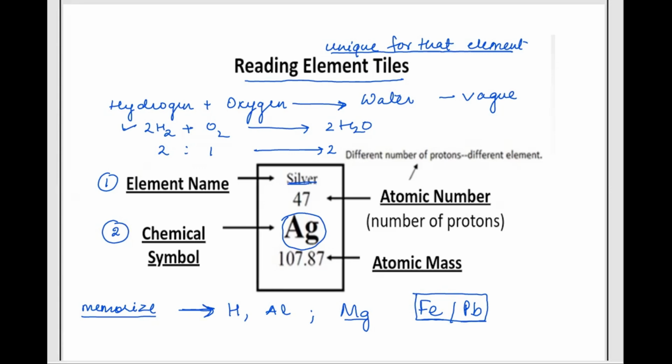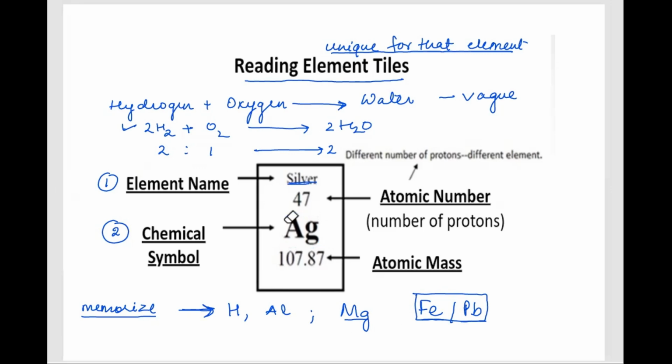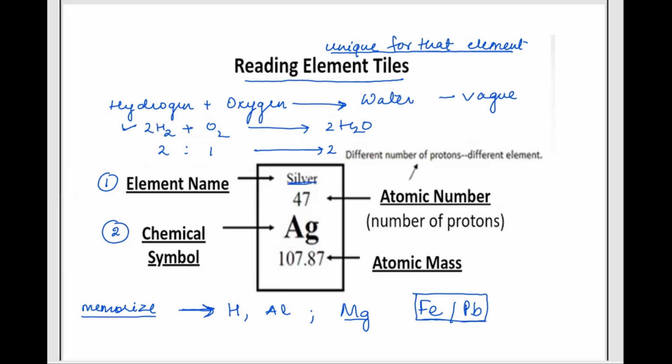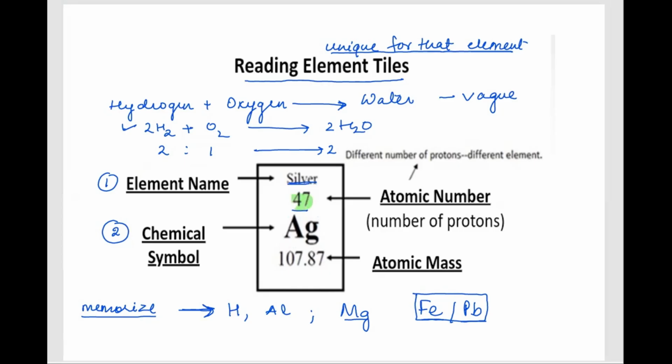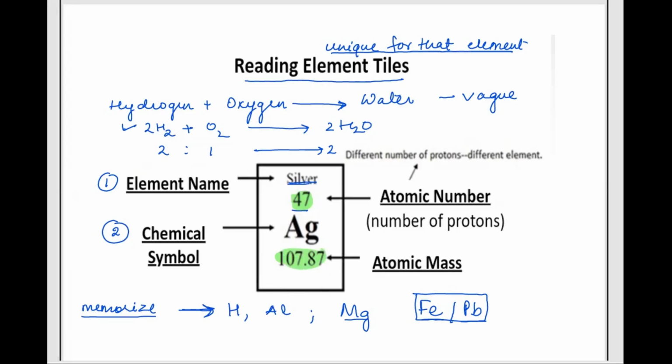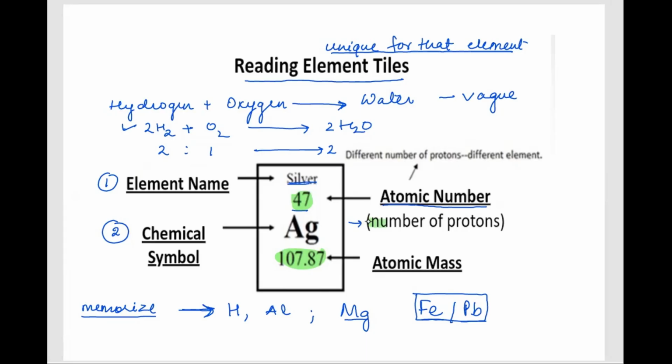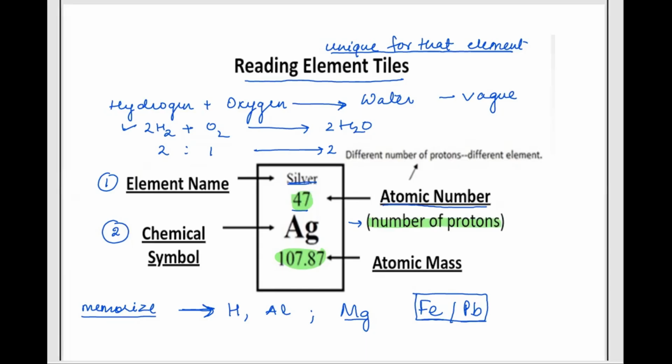Further moving on, now coming to the numbers which are associated with every element. There are two numbers mentioned here. The first number is the smaller number, and the second number is actually a bigger value. The smaller number is known as the atomic number, right? And you need to know this very clearly: the smaller number depicts the number of protons present in the nucleus of that atom.